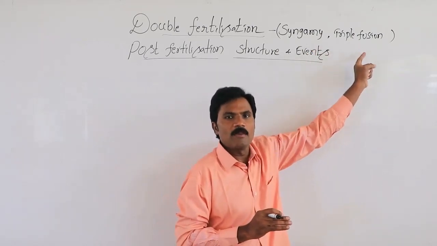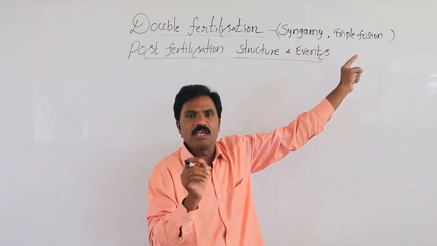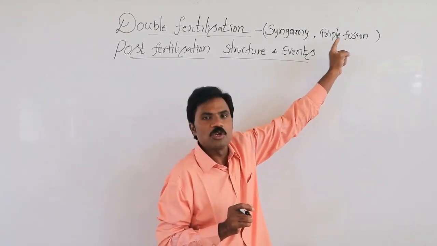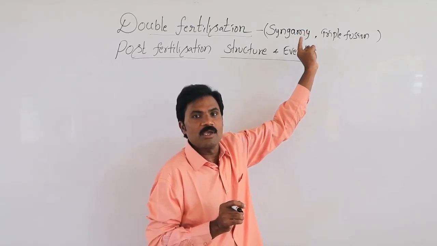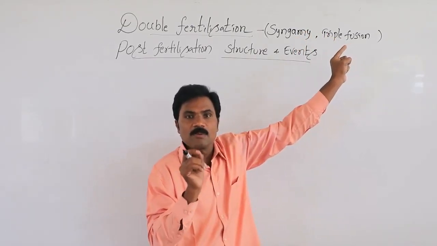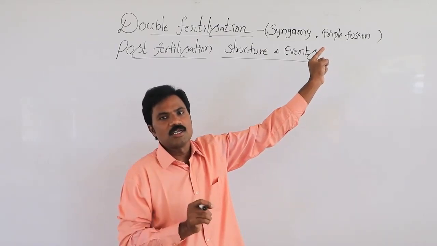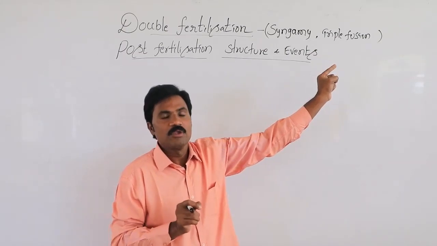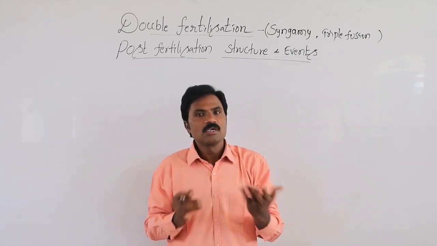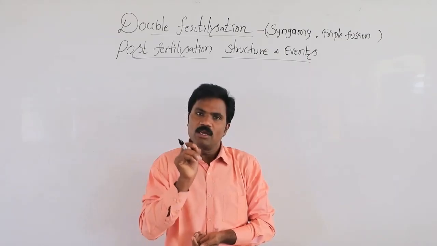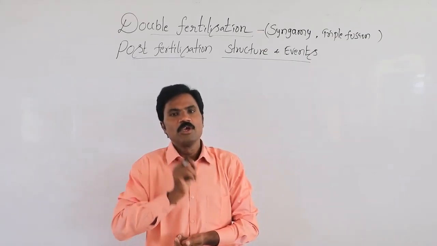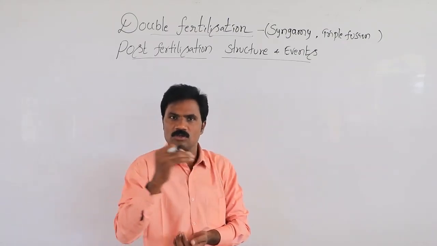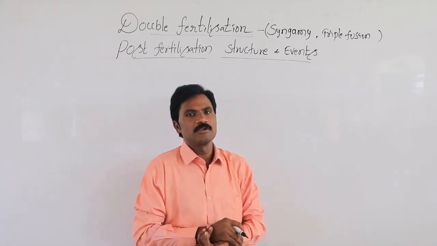Similarly, one more male gamete fuses with the secondary nucleus or polar nuclei. That is what we call triple fusion. So both syngamy as well as triple fusion represent double fertilization. It is a unique characteristic feature of angiospermic plants, whereas in gymnosperms it does not take place at all. If asked for an example of angiosperms, give any one among monocots or dicots.